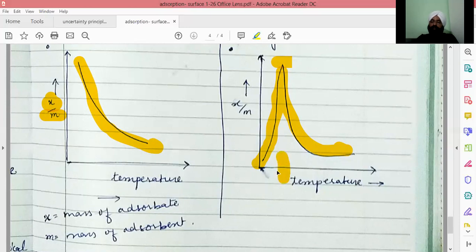So up to some level, temperature favors chemical adsorption, but too much temperature again decreases chemical adsorption.